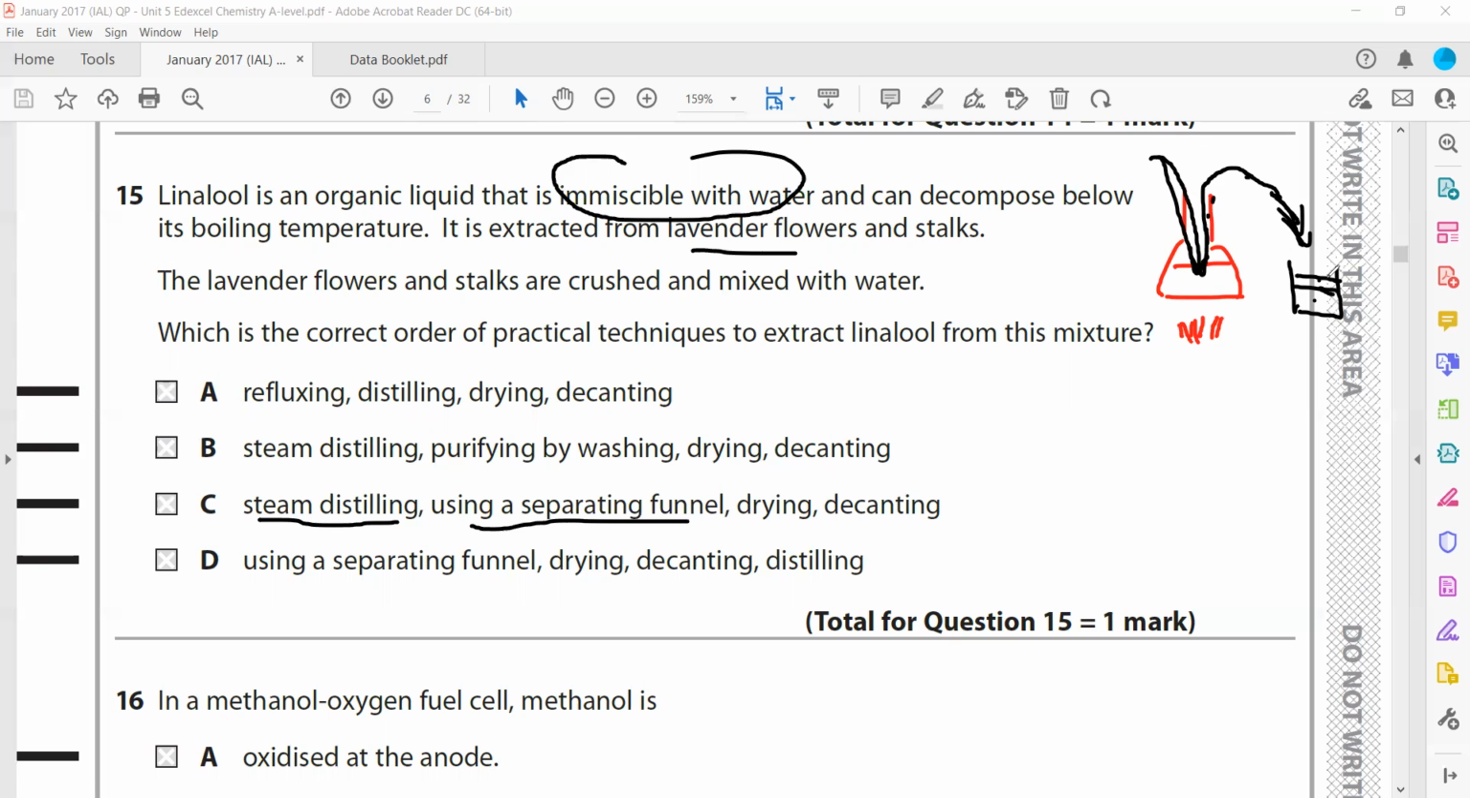We separate the aqueous and the organic layer, and we can also use drying and decanting. How is drying done? By adding a drying agent and then decanting to remove the drying agent. So C will be the right answer. Is it clear?